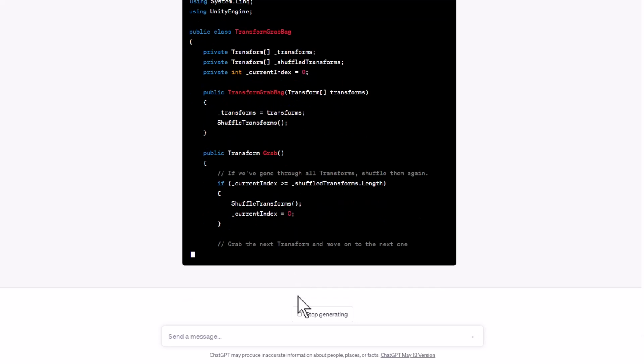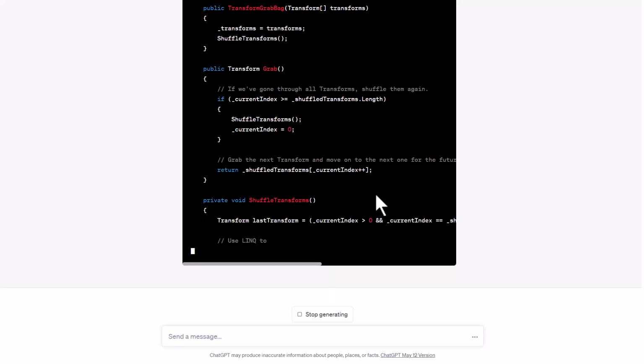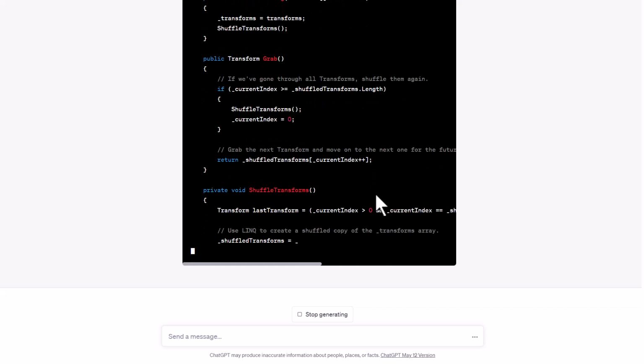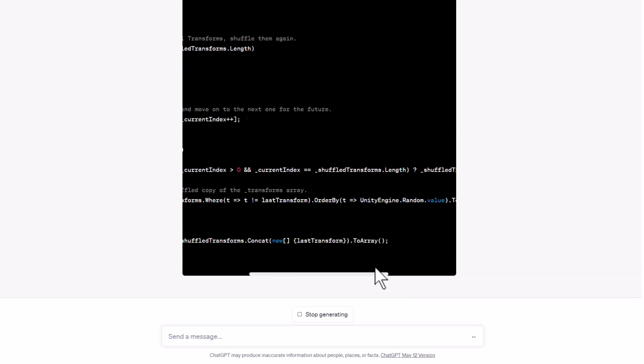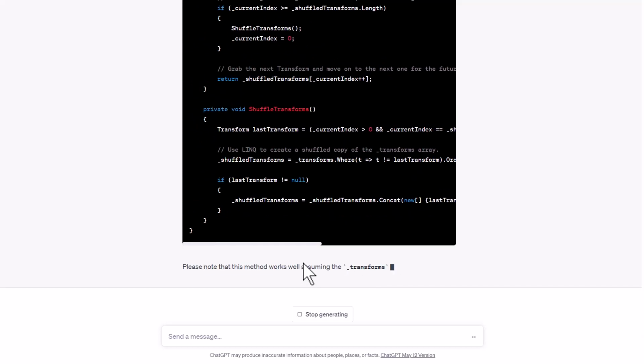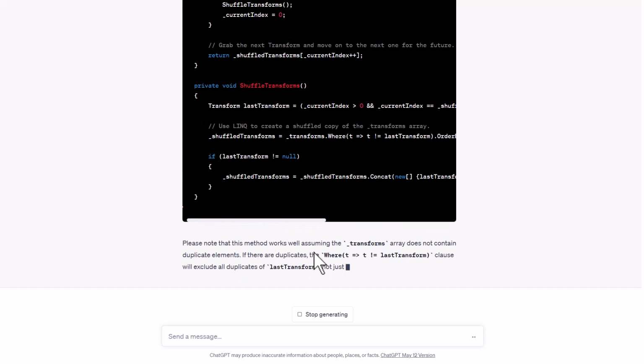Let's see. We should see the change inside of the shuffle. So shuffle is looking at, okay, it knows what the last transform is, and is it rewriting the link statement? Ah, yep. So it rewrites the link statement. Oh, and then it adds the last one.